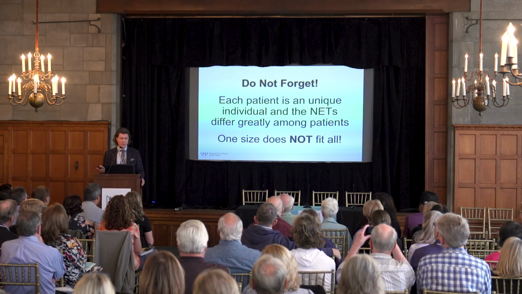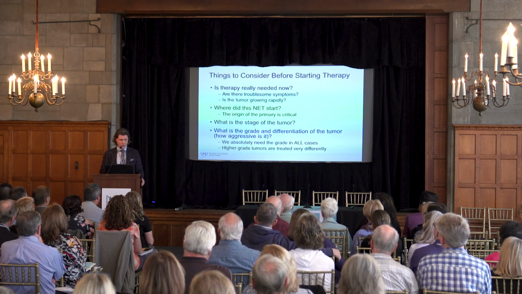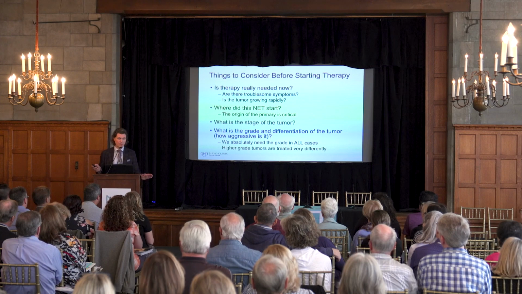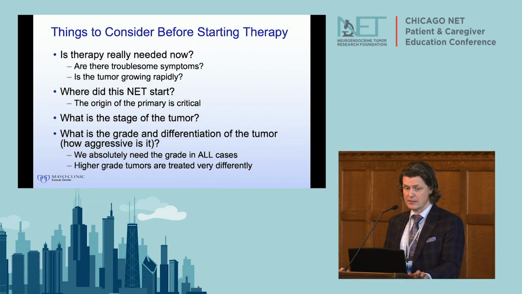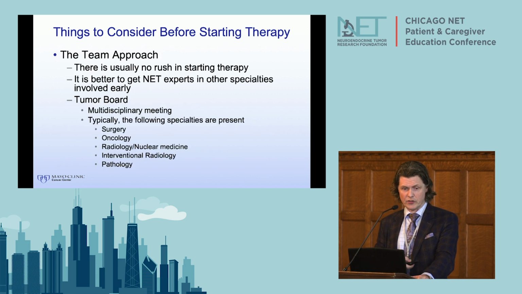Does the patient need to be treated? What should we treat them with? And so on and so forth. Don't forget that every person is unique, so this is not a one-size-fits-all. That's the reason for the multidisciplinary teams. So, things to consider before starting therapy. Is treatment really needed? Are there troublesome symptoms? Is there rapid tumor growth? And where did this neuroendocrine tumor start? Because a pancreatic tumor is treated very differently from a small bowel neuroendocrine tumor. And then what's the stage? And then obviously the grade and the differentiation.